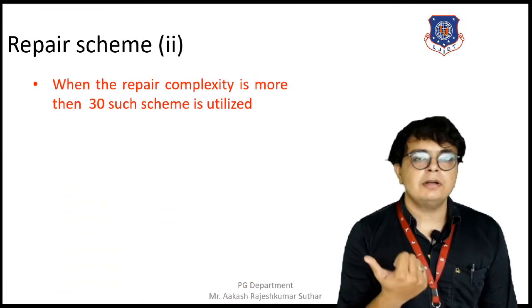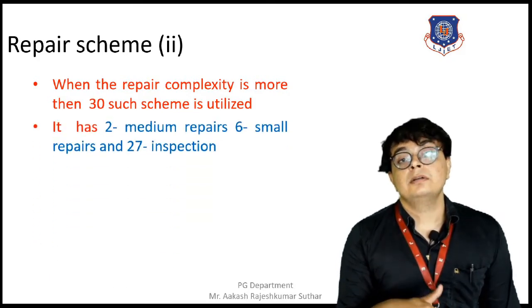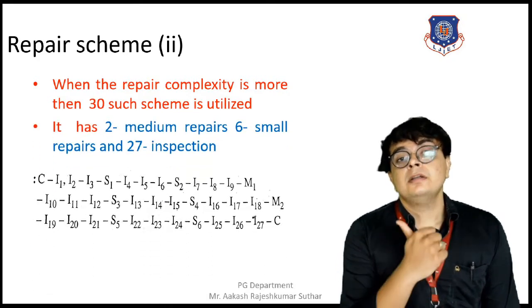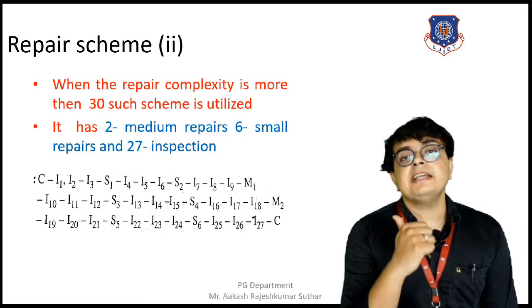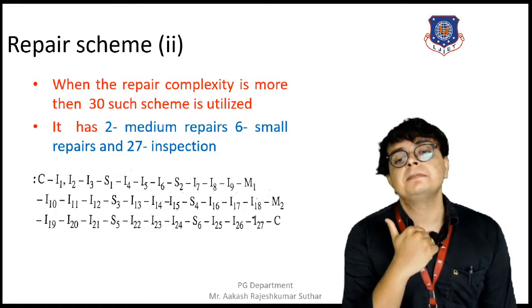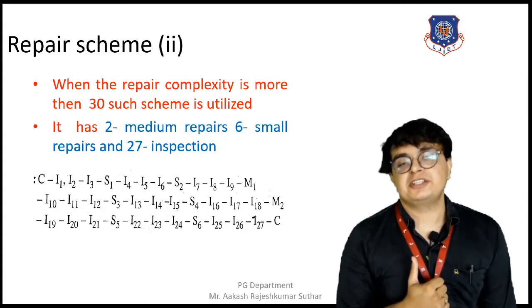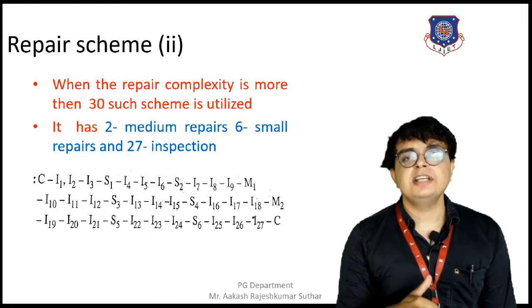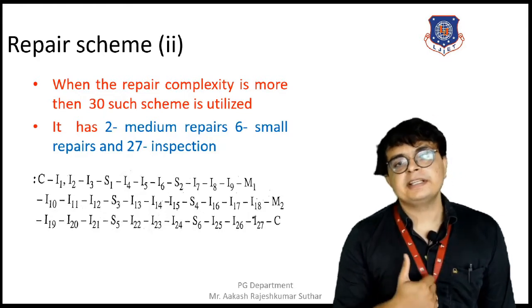Here complexity is more than 30, and by observing this picture of repairing scheme 2, we can see there are 2 medium repairs, 6 small repairs, and 27 inspections. So these are all the things done in repairing scheme number 2.